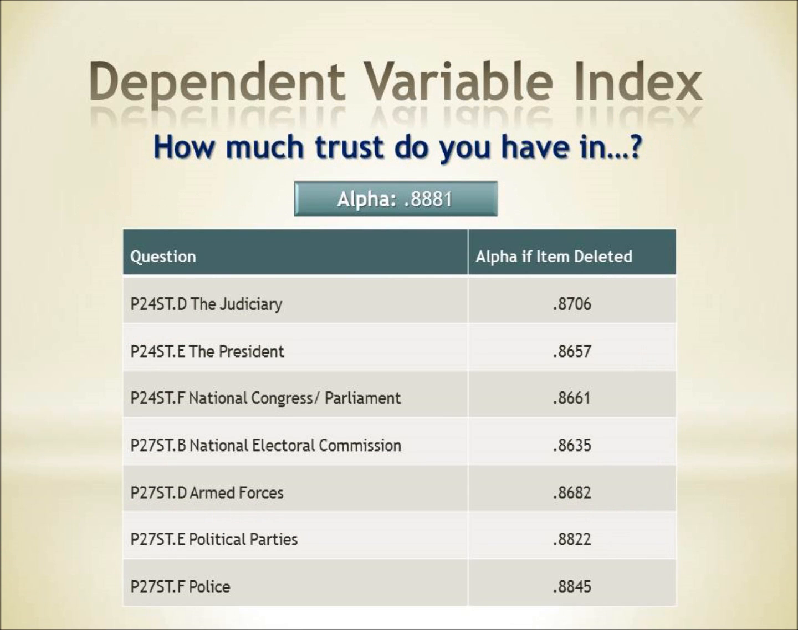government. To measure trust in government, we constructed an index using the level of trust in 7 different government institutions as the indicators. The reliability analysis gave our index an alpha score of 0.8881. This alpha score would not have increased if any of the indicators would have been deleted.